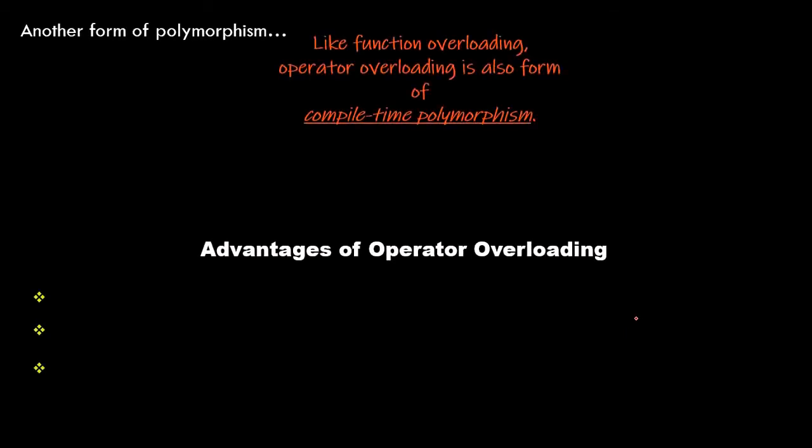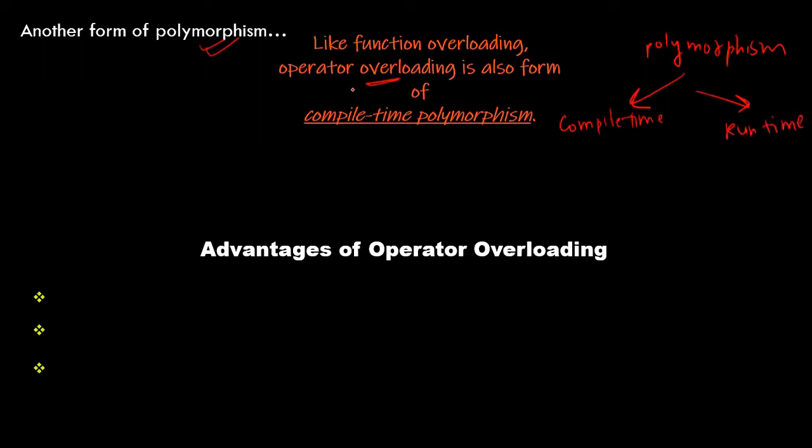Now consider the operator overloading concept as another form of polymorphism. What is polymorphism, we have seen. Polymorphism has two types: compile time and runtime.